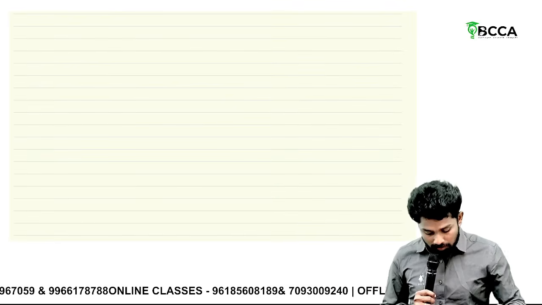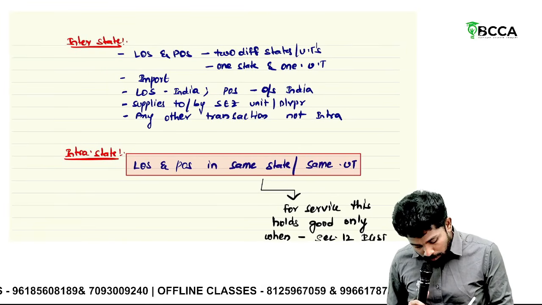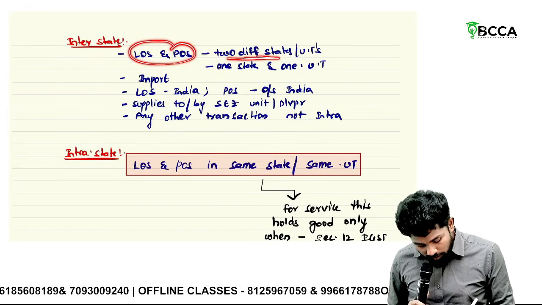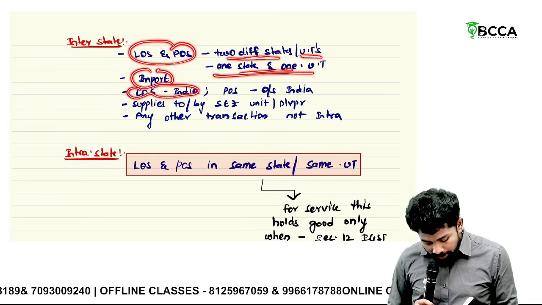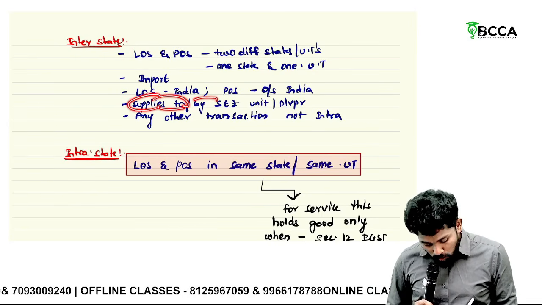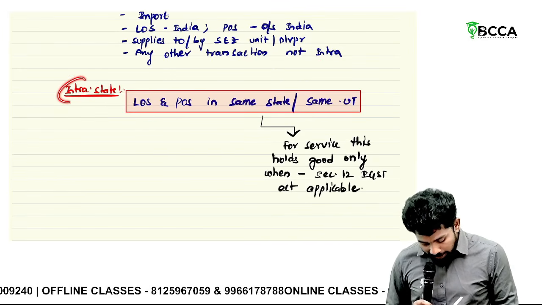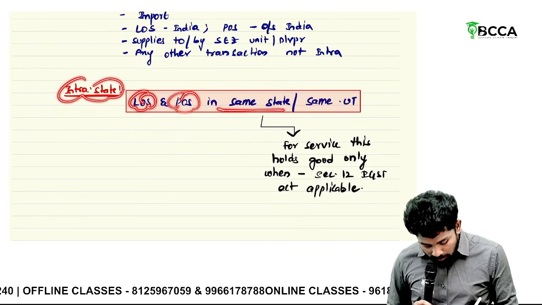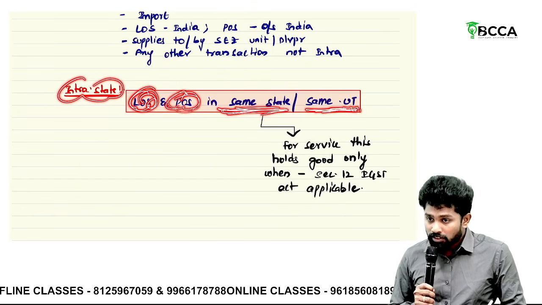The interstate supply definition and the intrastate supply definition. We call a transaction interstate when the location of supplier and place of supply are in 2 different states, 2 union territories, or 1 state and 1 union territory. Or import, or export: supplier in India, place of supply outside India. Supplies to or by an SEZ unit or developer, or any other transaction which is not intrastate. Now intrastate: location of supplier and place of supply are in the same state or same union territory.